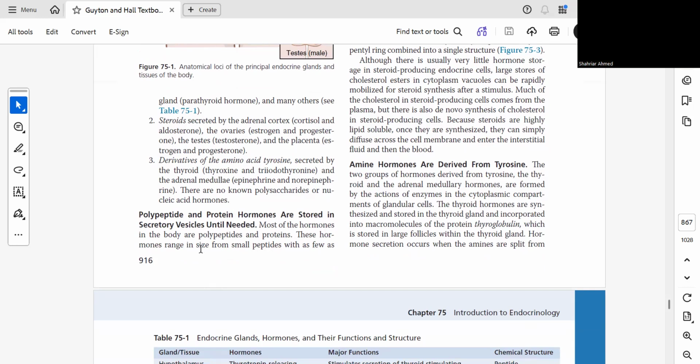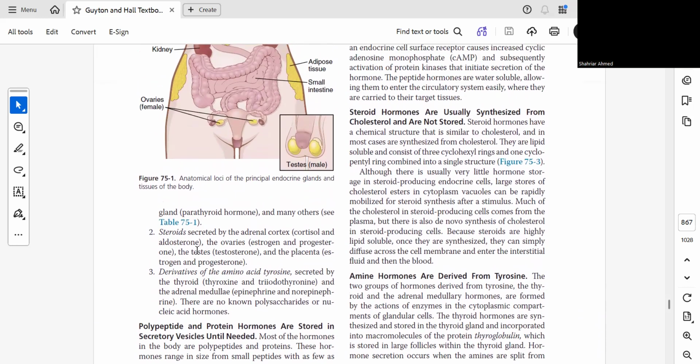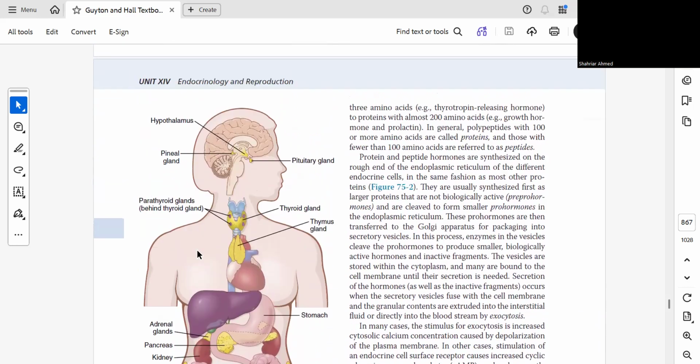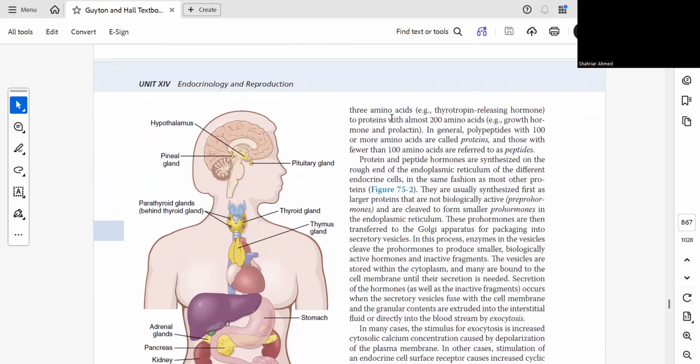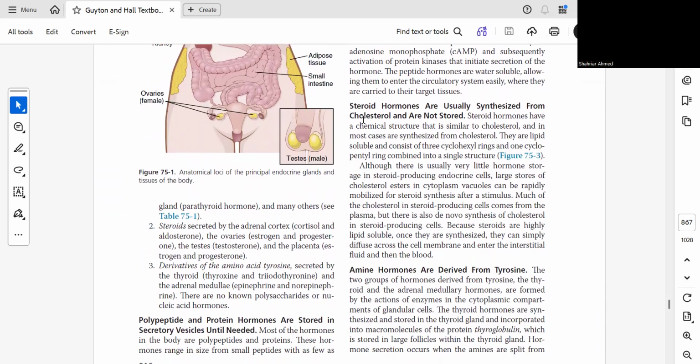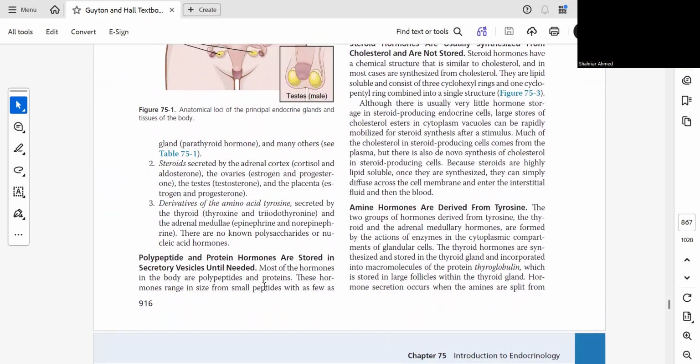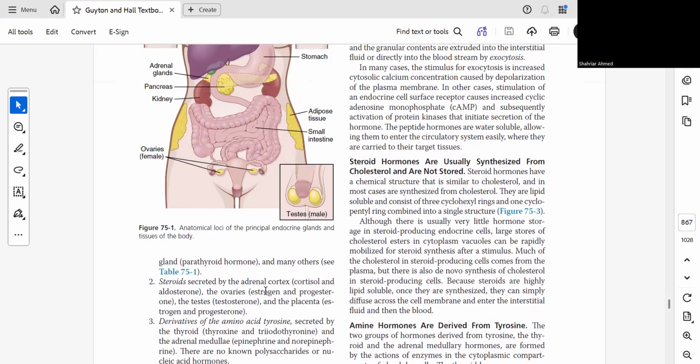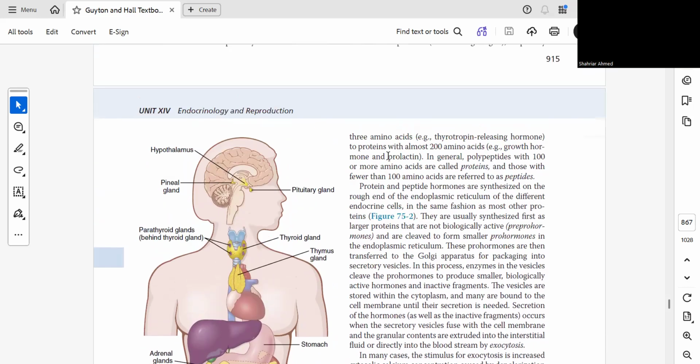These hormones range in size from a small peptide with as few as 3 amino acids, like thyrotropin-releasing hormone, to almost 200 amino acids, like growth hormone.